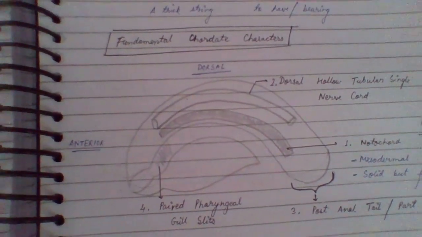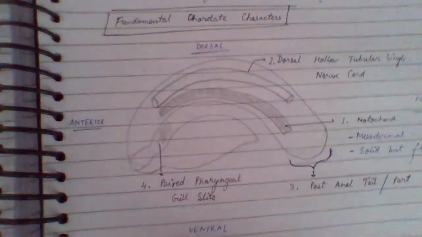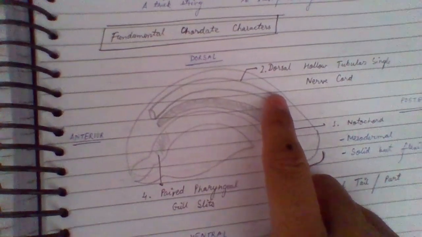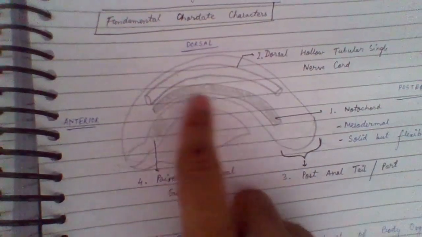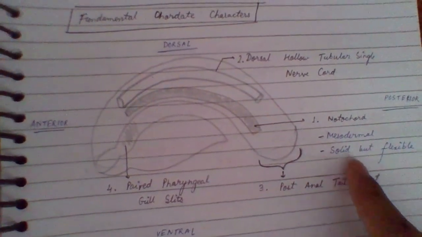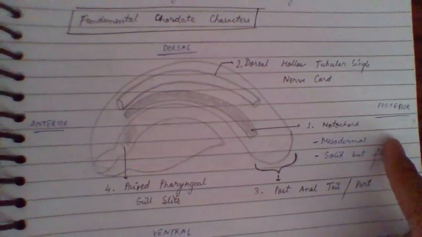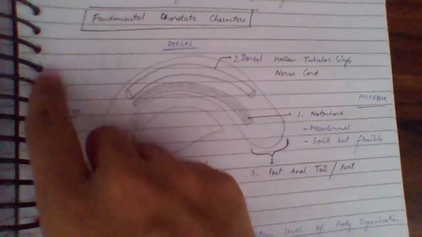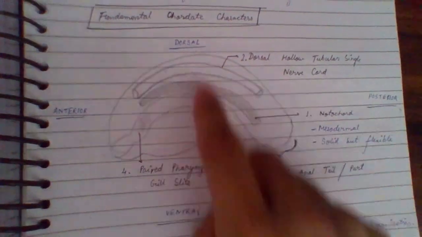Let us see the diagram. This is the diagram of a fundamental chordate. First comes the notochord. Notochord is mesodermal, and it is solid but also flexible. This is the posterior region, this is the anterior region, this is ventral, and this is dorsal.